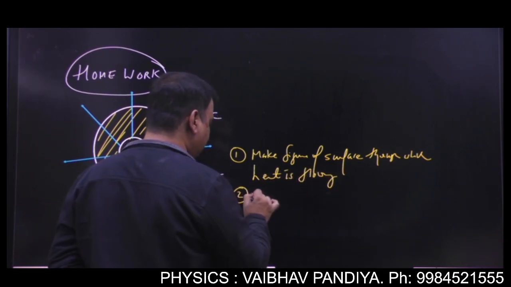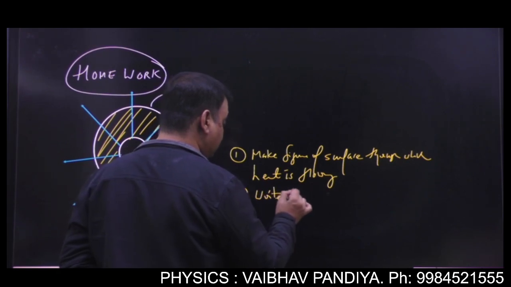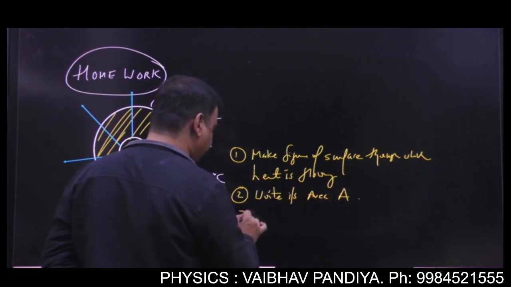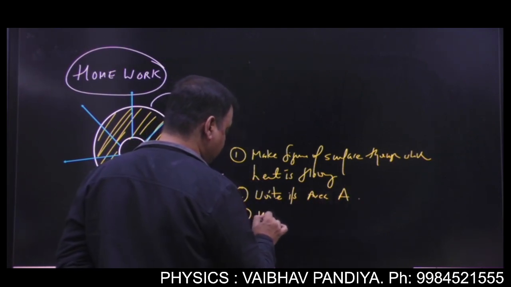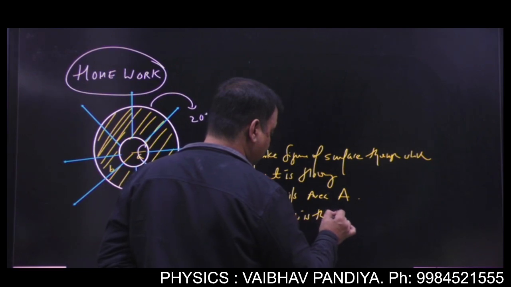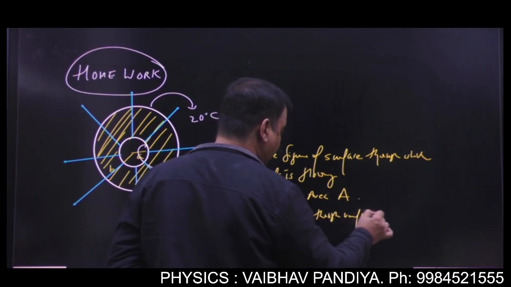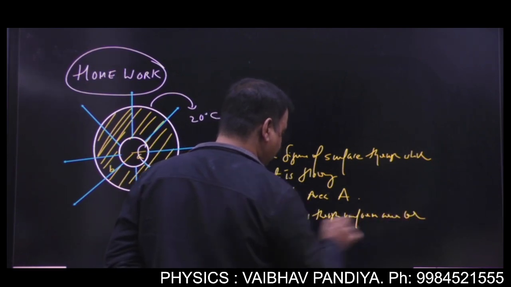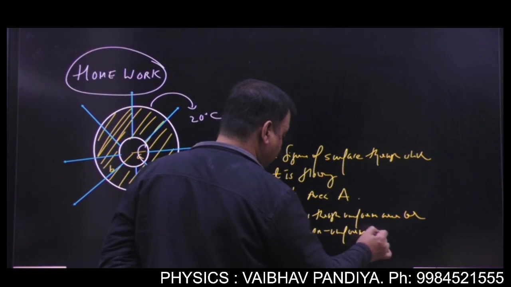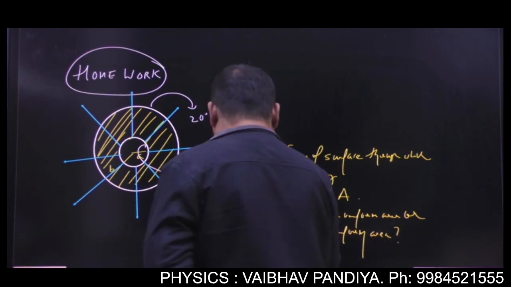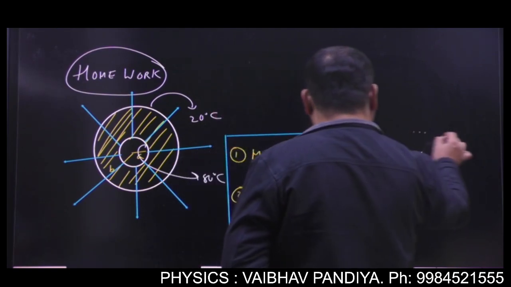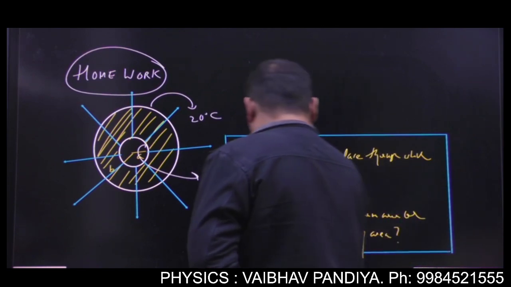Number two, write its area A. And number three, tell whether heat flow is through uniform area or non-uniform area. Three things you have to tell. You will submit this to me on Messenger. We'll send the answer.